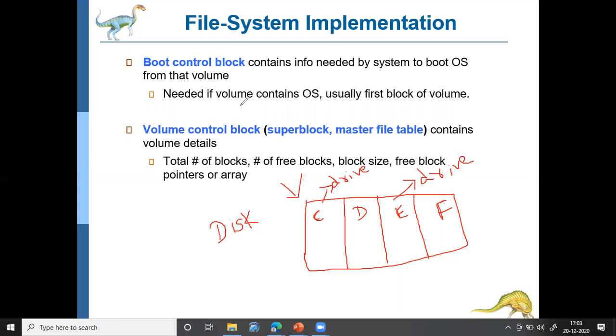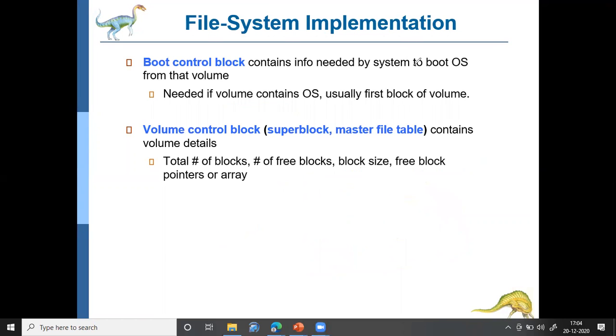Coming to volume, volume is also a logical entity. A volume can be either one partition, or a collection of more than one partition. For example, C drive, you can call it C volume also. And C and D drive put together, you can call one volume, or C, D, E put together you can call one volume, or D, E, F you can call as one volume. Okay, so volume is nothing but a collection of drives, you can say.